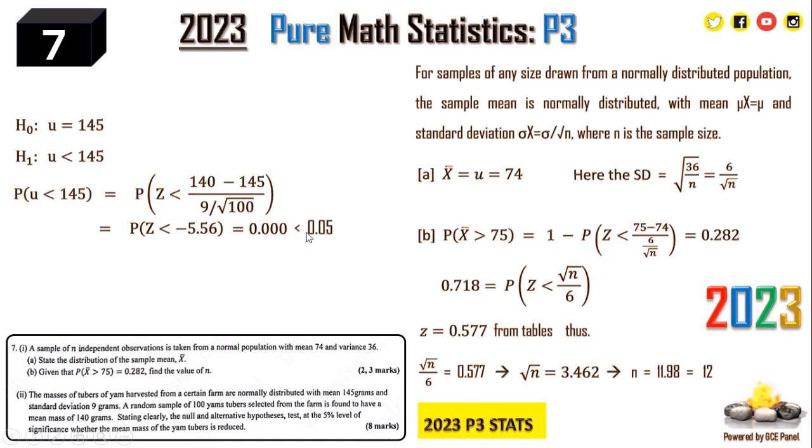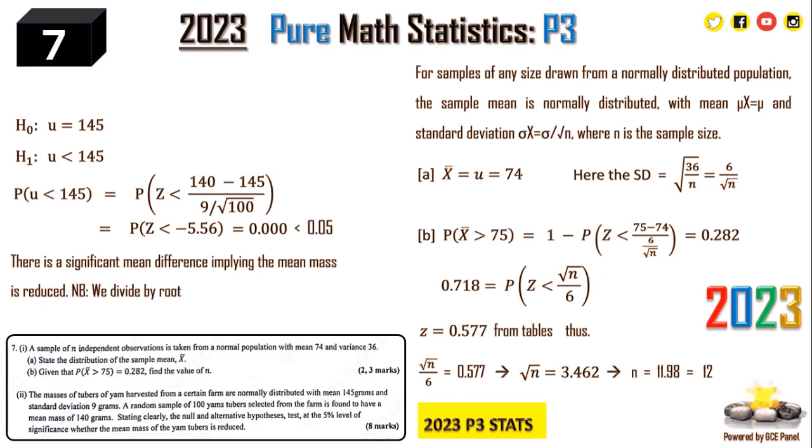When the value we are testing is less than the probability which has been stated at the 5%, that is 0.000 is less than 0.05, then it means that there is a significant difference. Because H0 is saying that there is no difference, while H1 is saying that there is a difference. So from here we conclude that there is a significant mean difference between what they claim and what is found. So therefore, the mean mass of the yam tubers is reduced.